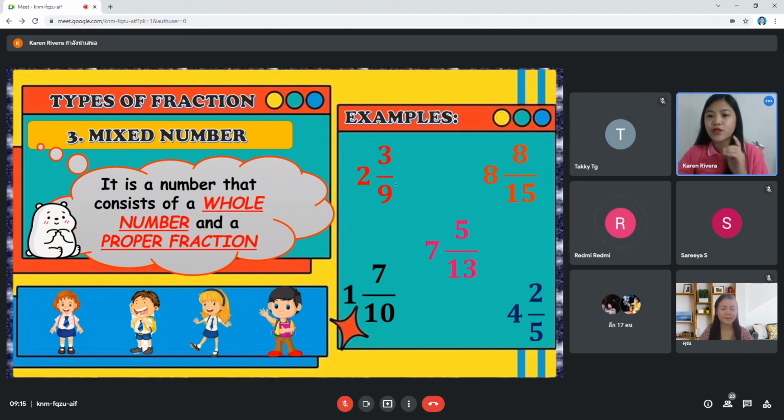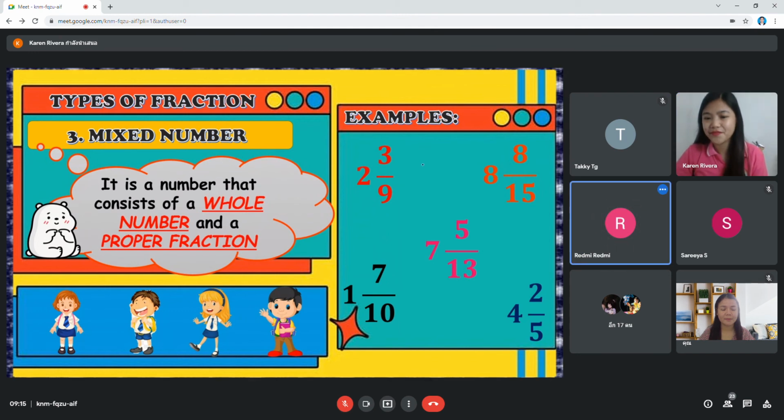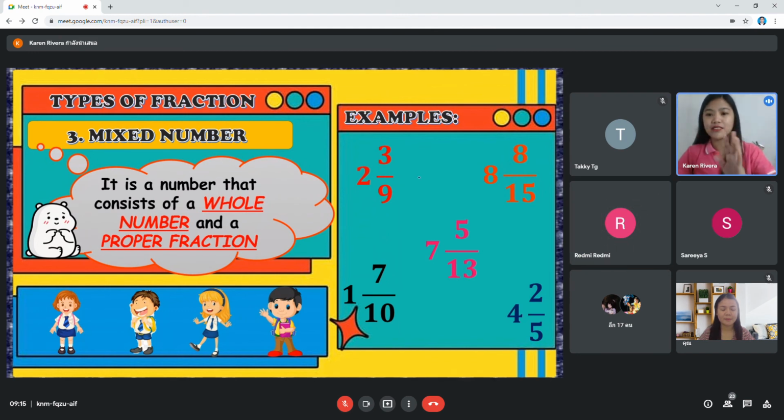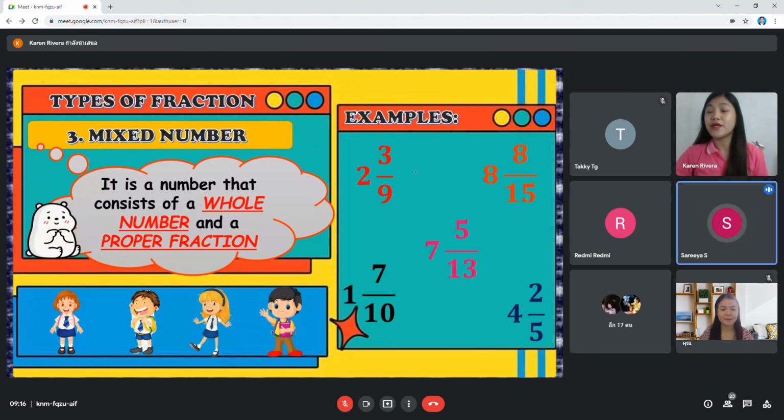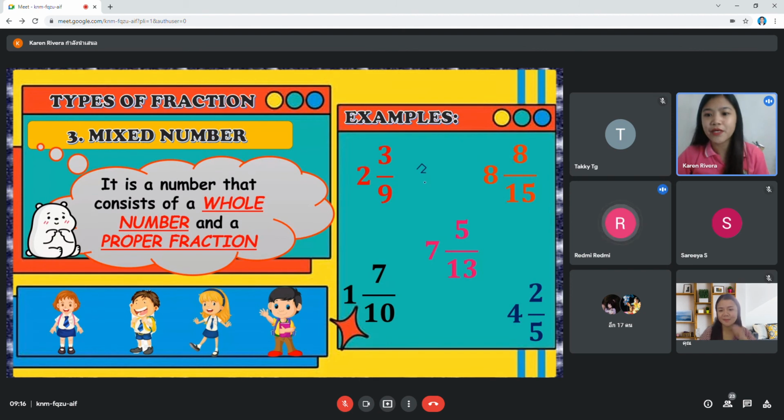Now, group 2, can you give me at least one example of a mixed number? 3 and 1 over 2. Yes, very good. Correct. This is an example of a mixed number.